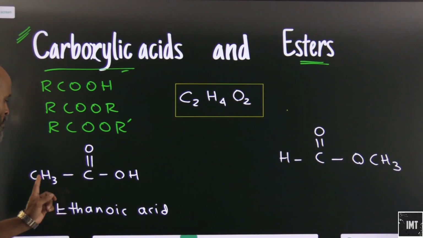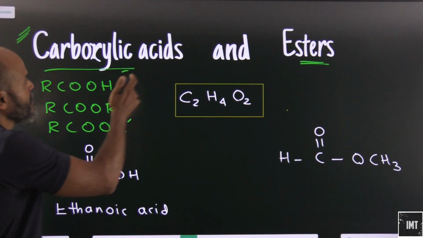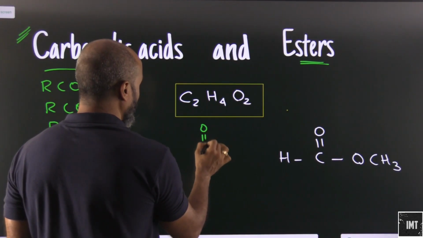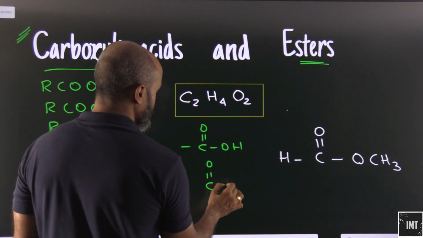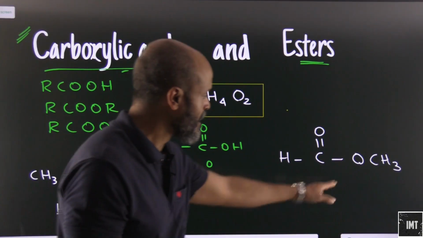If I place it like this, this is forming ethanoic acid. The COOH group is C double bonded to O, and OH. And this is OR, and this is the ester group.